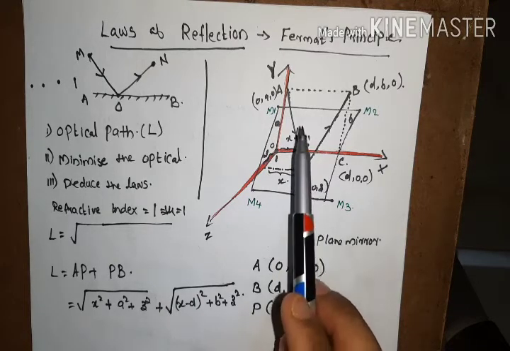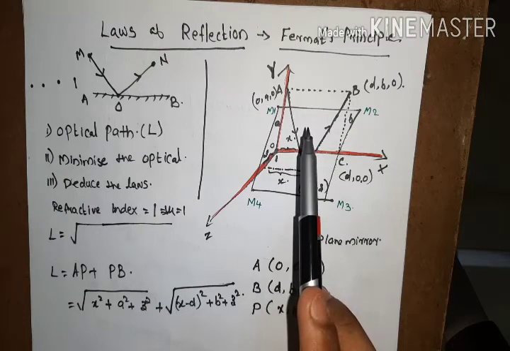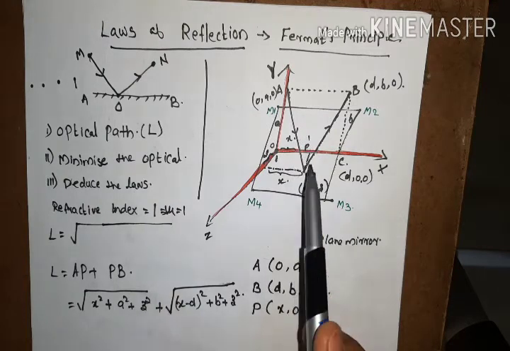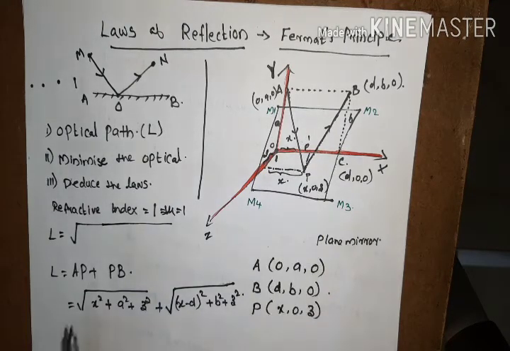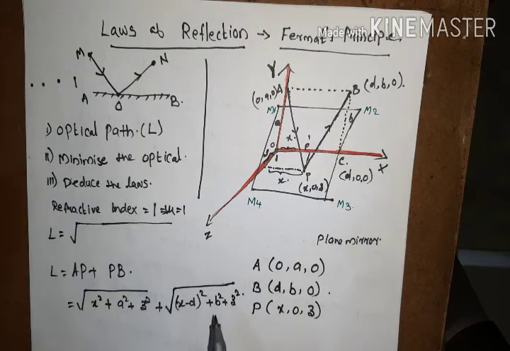So the optical path cannot have any dependence on any arbitrary coordinate. That means the point of reflection is a specific one. The optical path is the minimum one, one and only one optical path. There will be a single optical path, so there will be a single point of reflection.